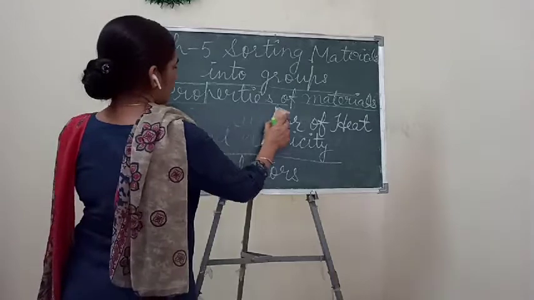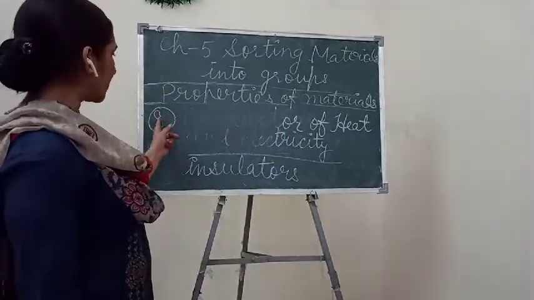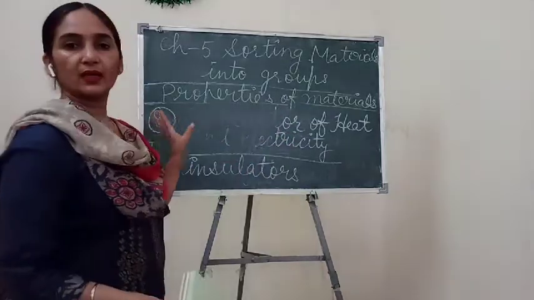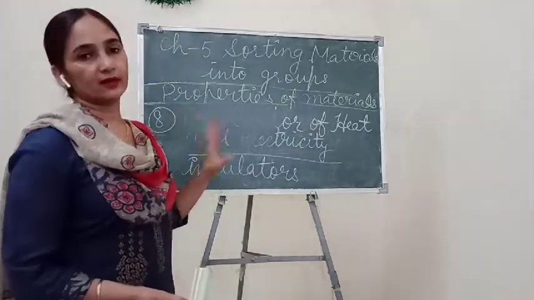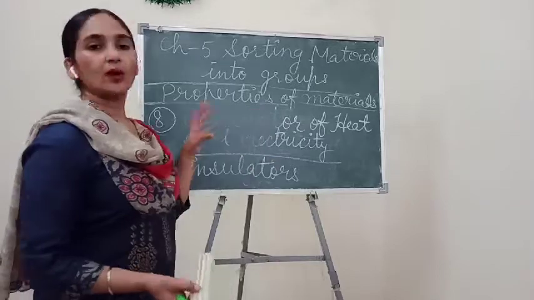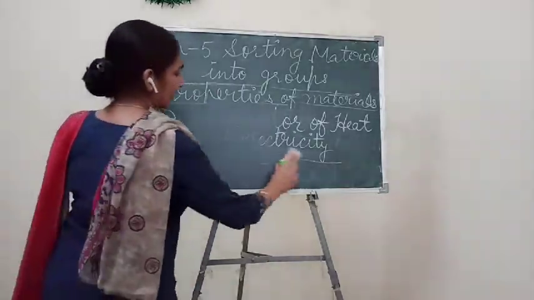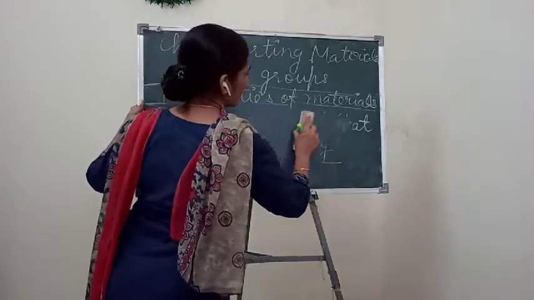In your book, the 8th property given is conduction of heat, conductor of heat, and the 9th is conductor of electricity. So I have explained them combined, but they are given separately in your book, and in total they have given 10 properties.